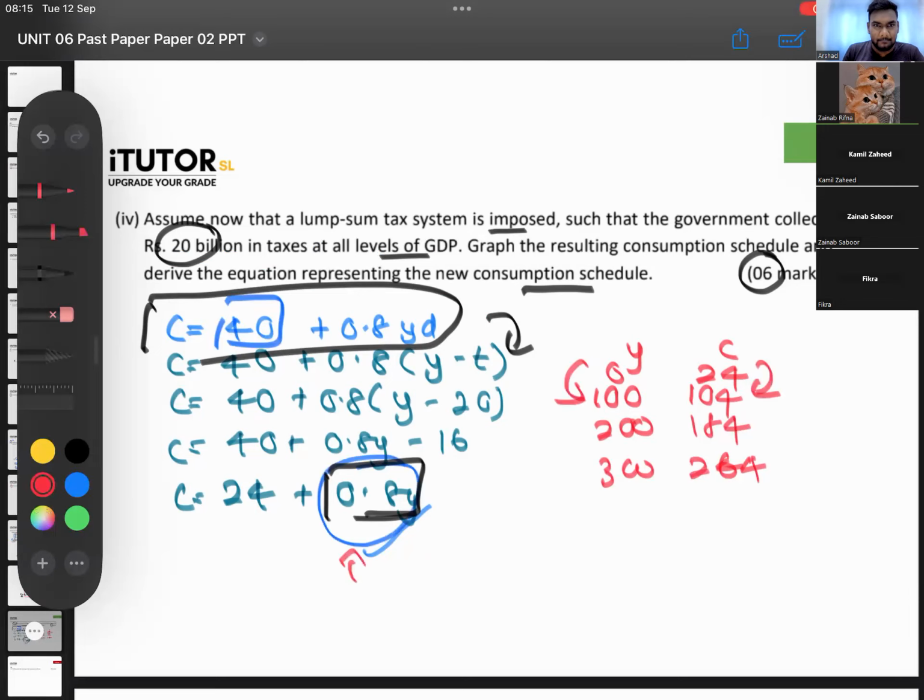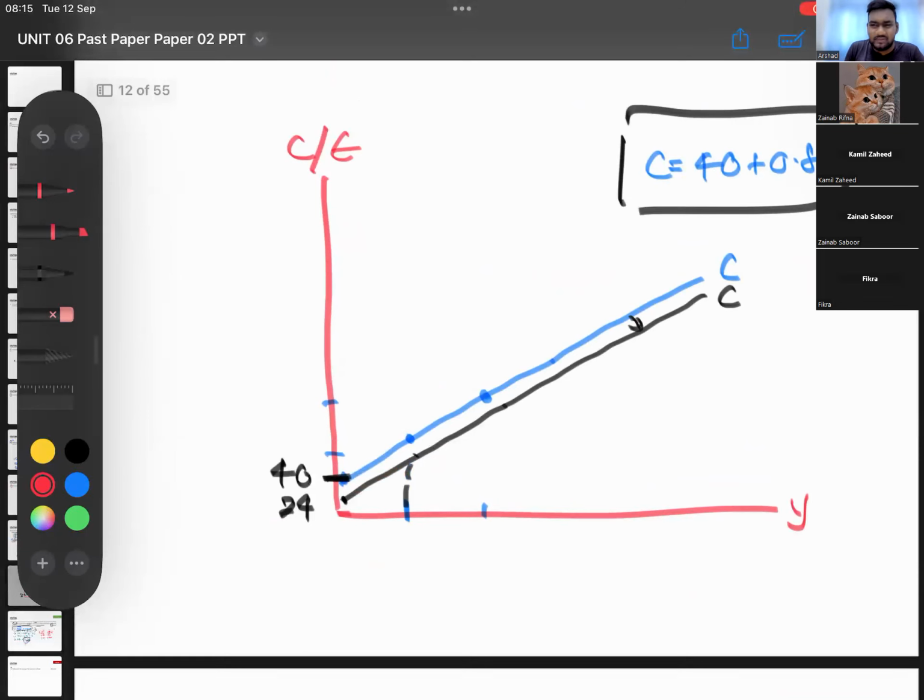This is not really needed, but if you really want, you can show that. The main thing that they will require is you to find the new consumption equation and also show it on a graph. You can show it on a separate graph also, but maybe even better if you can show it on the same graph. Then it is clearly shown that you are starting at another one. Maybe you can draw the first graph with only one curve. Second graph, you can draw both the curves. Maybe that would have been more correct.